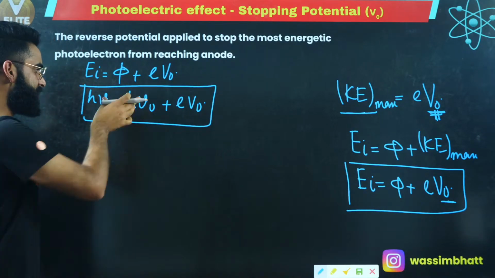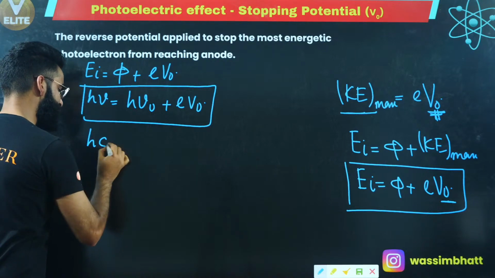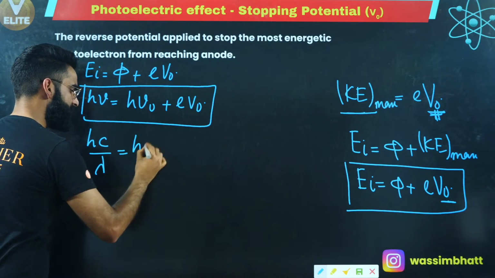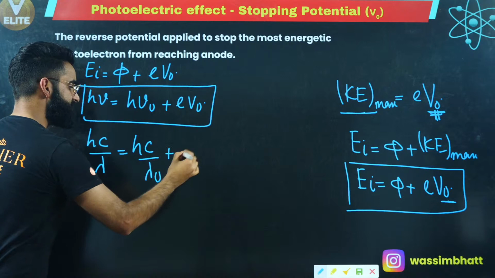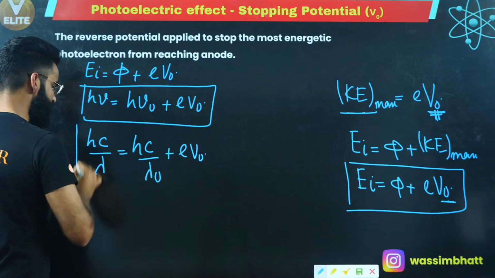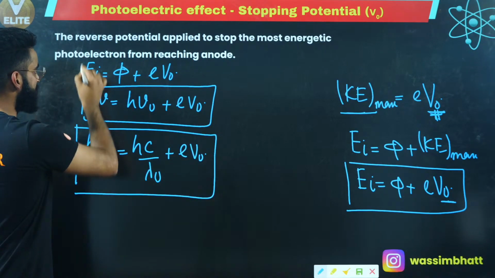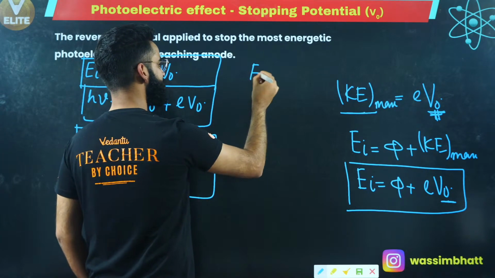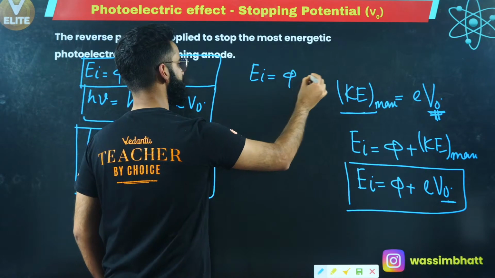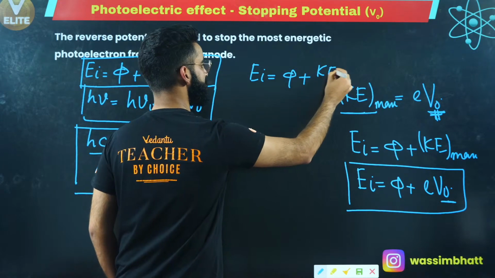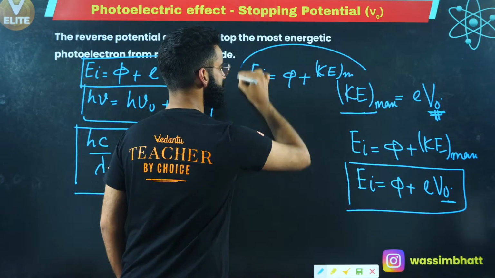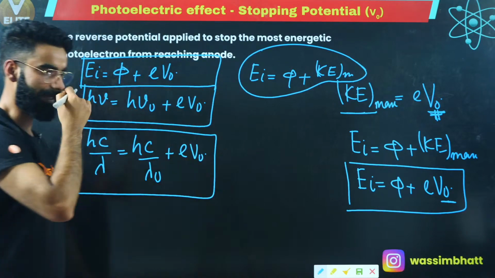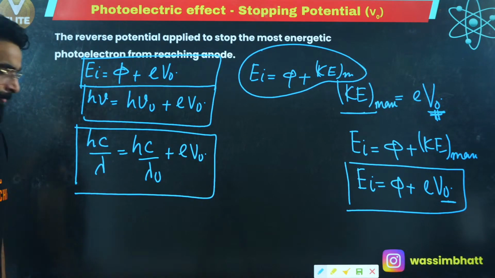You can create one more equation from this. h nu, which is hc divided by lambda, is equal to hc divided by lambda naught plus eV naught. This is one more equation which you can write. And already you know one equation. What was that? That used to be E_I is equal to phi plus kinetic energy maximum. This was one more equation, if you remember. As simple as that.